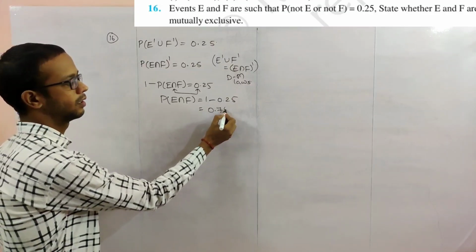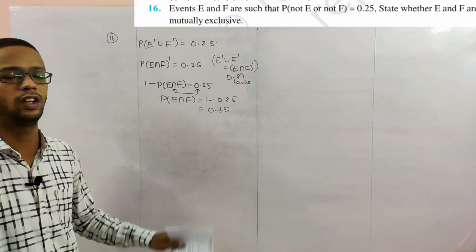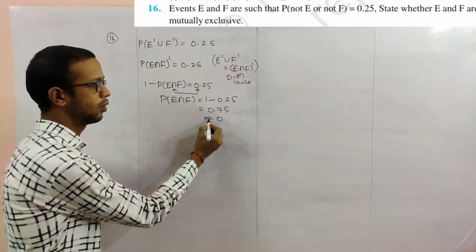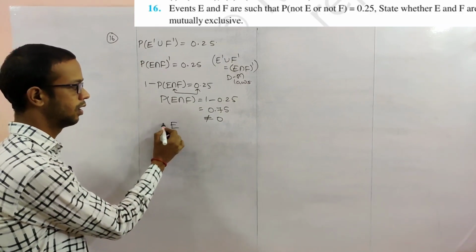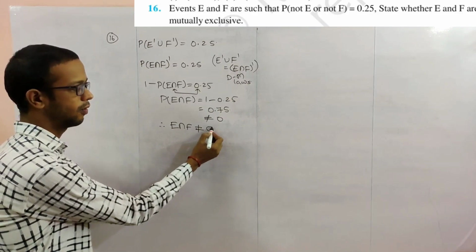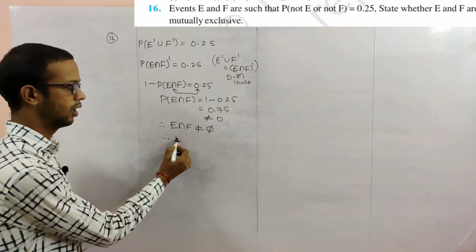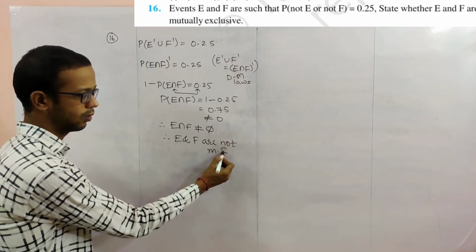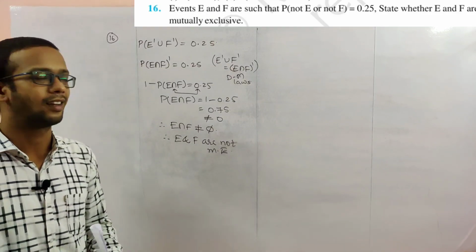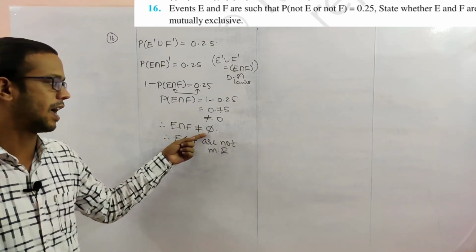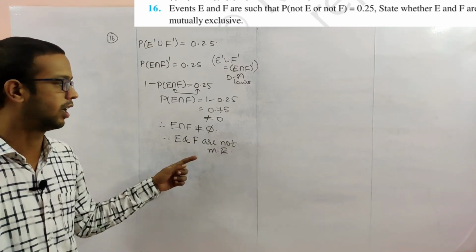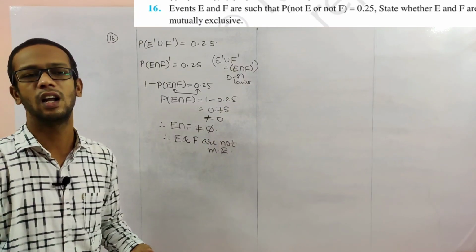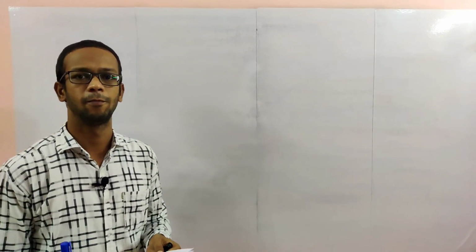That is 0.75. So this is not equal to 0. That is nothing but E intersection F not equal to phi. Therefore, E and F are not mutually exclusive. Mutually exclusive means compulsorily this value must be empty, but we are getting a number value, so that's why it is not empty. So that's why they are not mutually exclusive events.